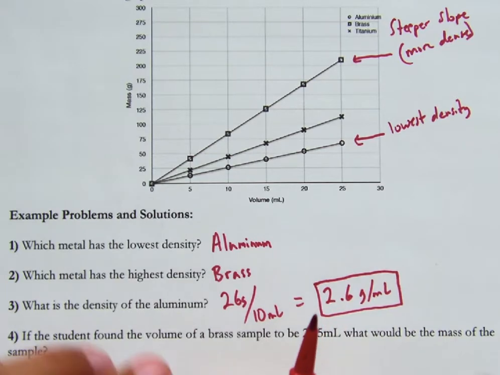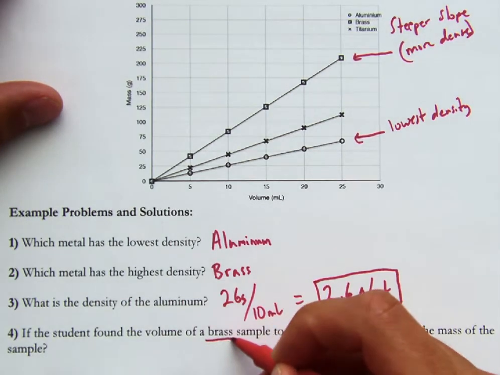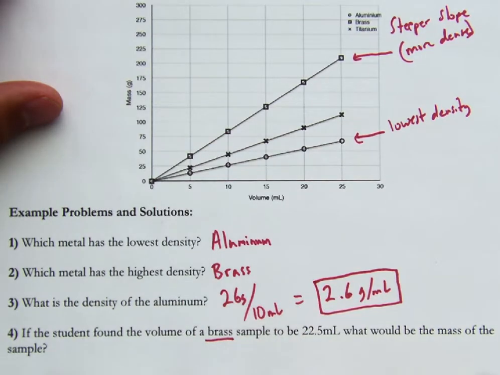So it says the volume is this. What would be the mass? Now, in order to solve for mass, you need to know the volume and the density. So we're actually going to find the density of brass and then use it to answer this problem.